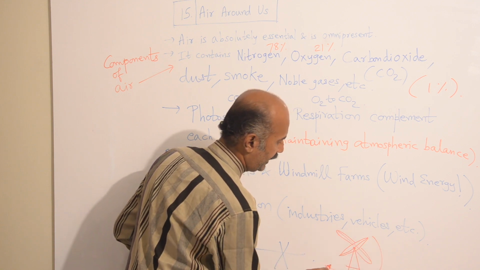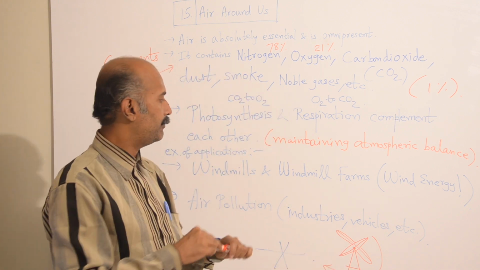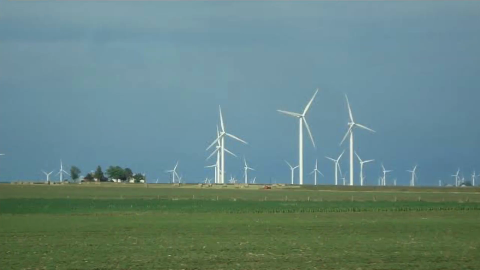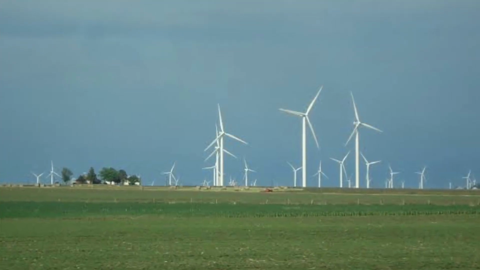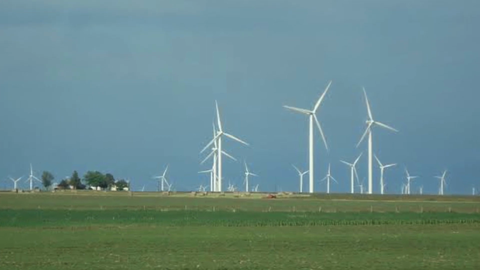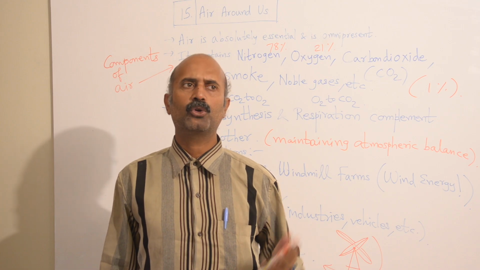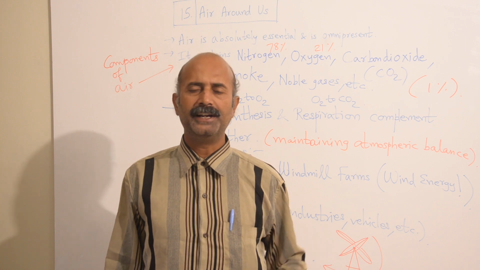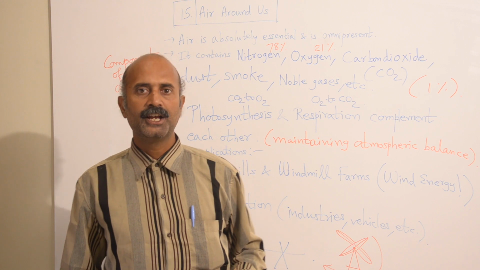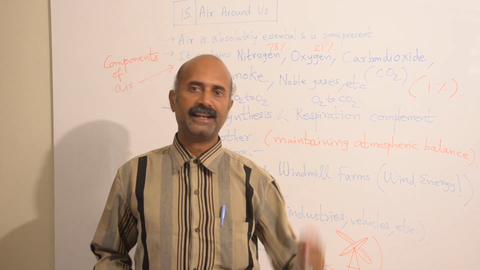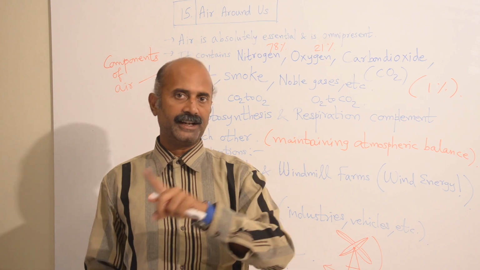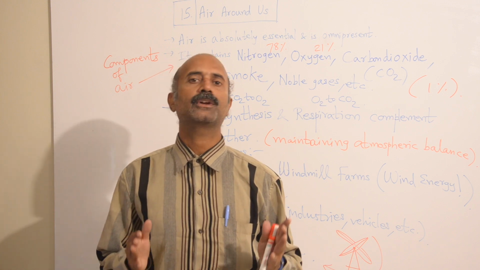So it keeps rotating. For example, there are many areas where fast blowing winds are available. A few areas even in Tamil Nadu, somewhere near Coimbatore, parts of Tamil Nadu, parts of India and parts of the world, where fast moving winds are there constantly throughout the years. So we have learned to build a structure like a tower with a strong blade which cuts through the wind. That's why this arrangement is known as a windmill.